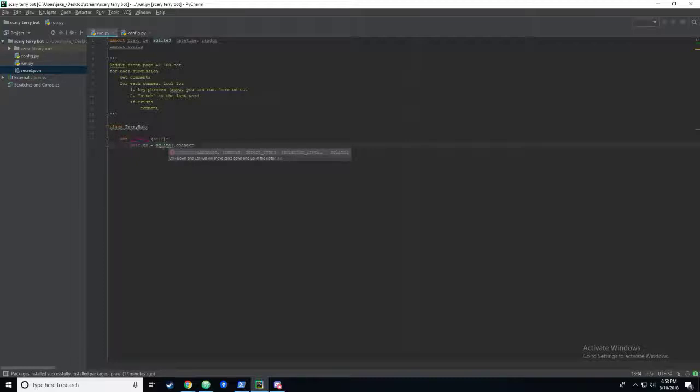If you're not familiar with SQLite 3, it's very similar to MySQL. It has SQL language, but it's stored in a file, which makes it really fast for opening and reading, especially for something this small, it's not going to get very big. And we'll go ahead and call that terrybot.db. And we'll have to open a cursor for this database connection. That allows us to actually interact with the database.